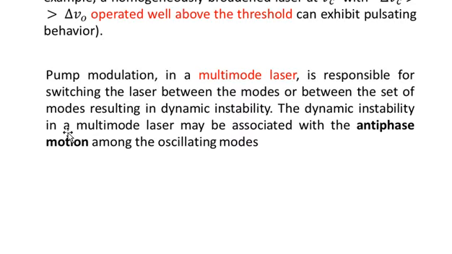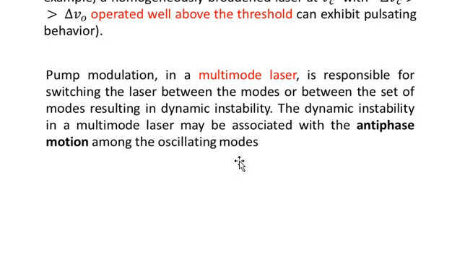The dynamic instability in a multimodal laser may be associated with the anti-phase motion among the oscillating modes. The main reason is that in the laser cavity, many modes are operating. At one time, some modes are operating from left to right, and at the same time, some modes will also be operating from right to left, and their phases will be different